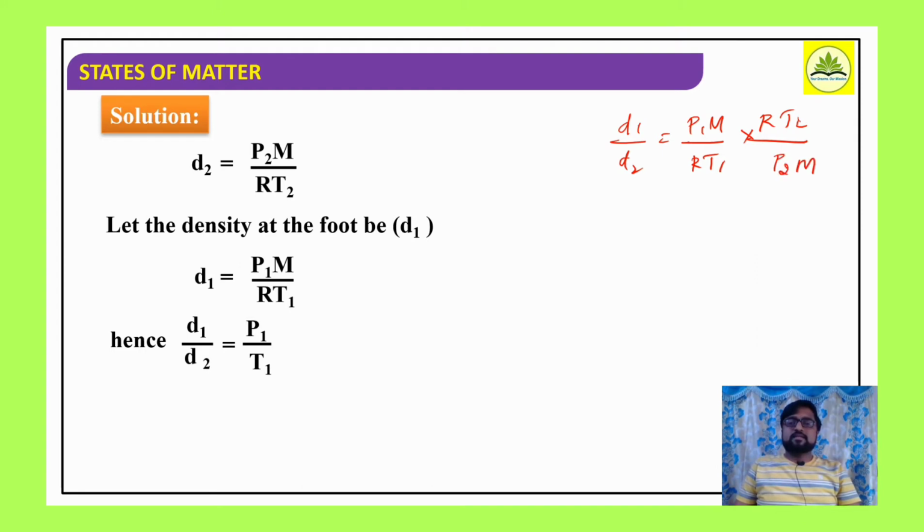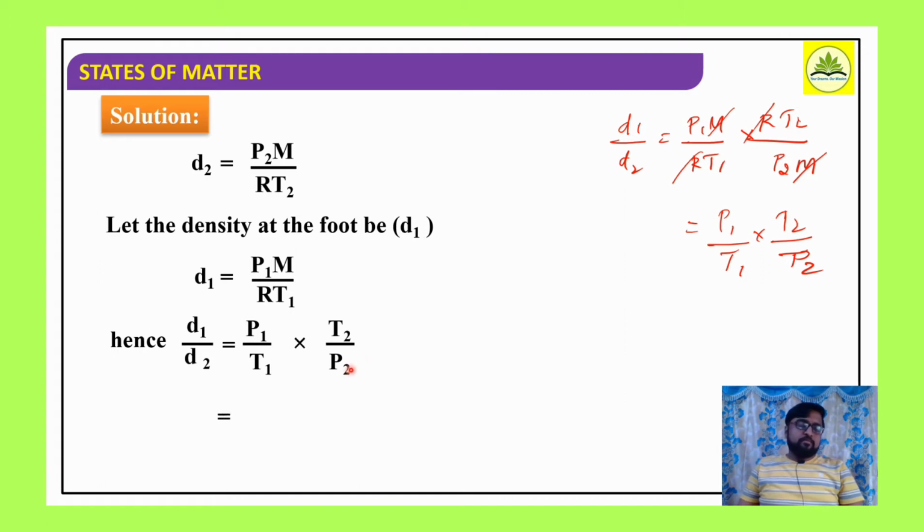So what cancels here? R and R cancel, M and M also cancel. The remaining will be P1 by T1 into T2 by P2. So D1 by D2 is equal to P1 by T1 into T2 by P2.